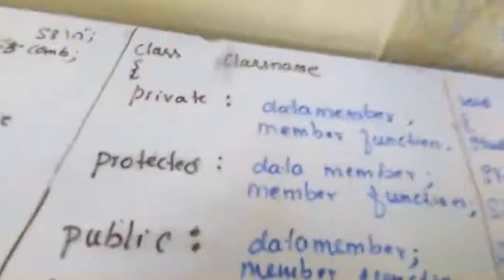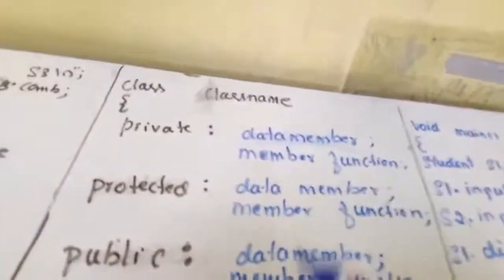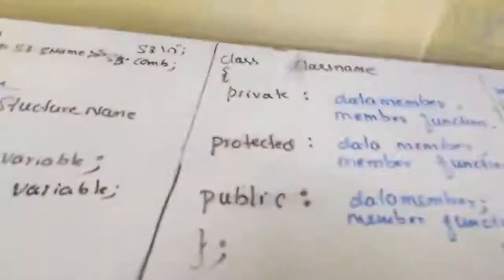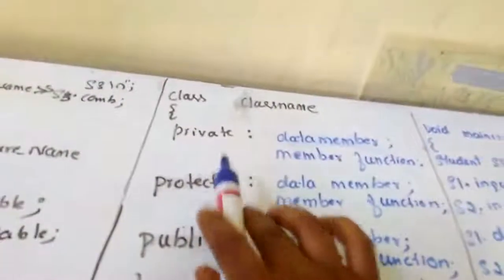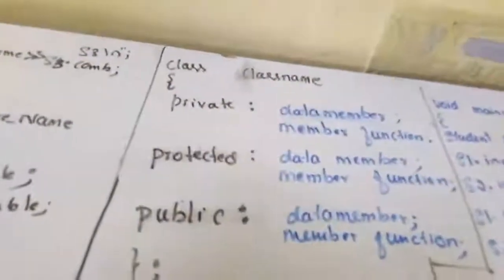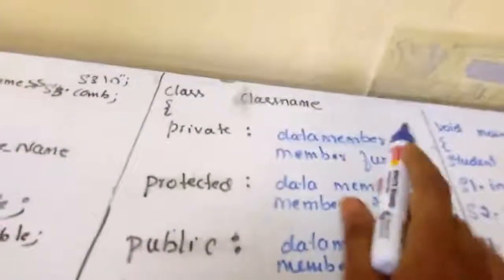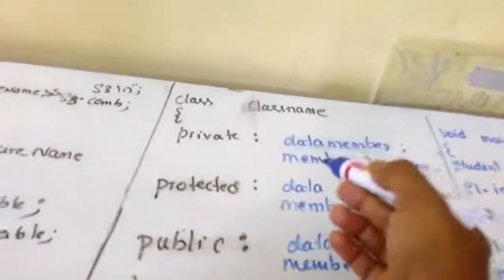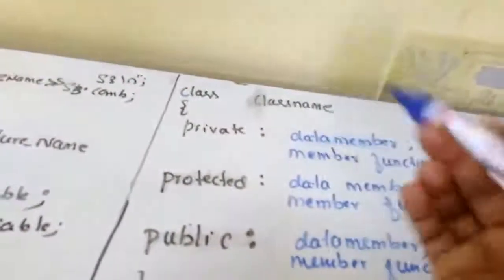Whereas in class, we can take some functions also. Along with the variable declarations, we can take functions, and in all sections we can take them. At this moment, you have to remember this rule: how to create our own data type using class. Class name, private, protected, public. These are all access specifiers. In each section, you can take both variable declarations and functions.